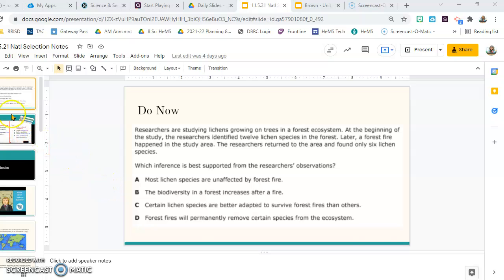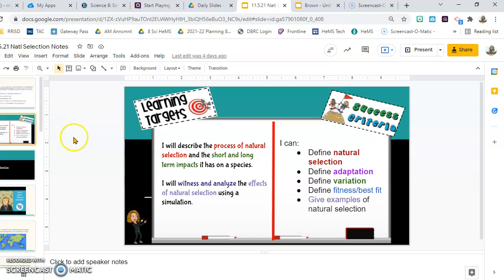Okay, so here we go. In our targets, we're going to describe the process of natural selection and the short and long-term impact it has on species. I will witness and analyze the effects of natural selection using a simulation. I can define natural selection, adaptation, variation, and fitness or best fit, and I can give examples of natural selection.